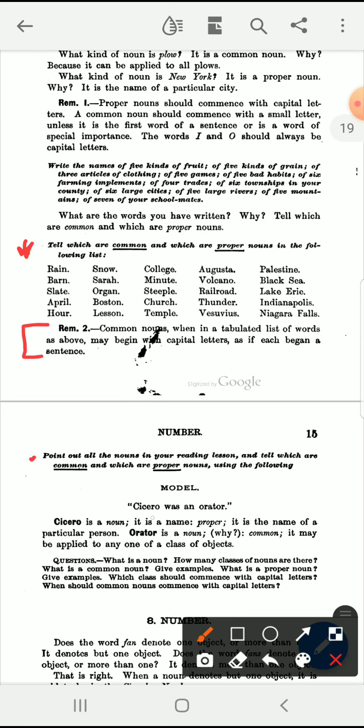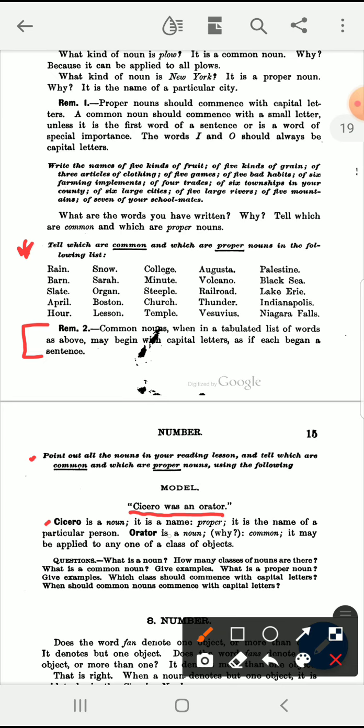So if we have a sentence like this, Cicero was an orator. An orator is a speaker. Cicero was an orator. Cicero was a Roman man who was a famous speaker, a famous orator. And our sentence reads, Cicero was an orator. And if we want to identify the nouns and whether they're common or proper, we'll follow this model that's shown to us under the sentence. We'll say, Cicero is a noun.